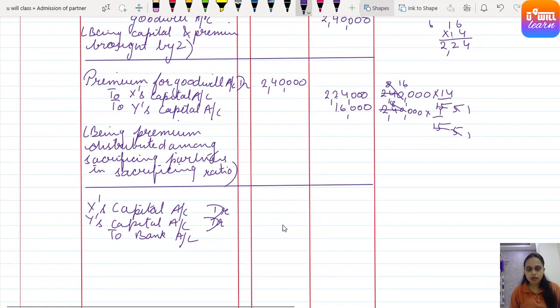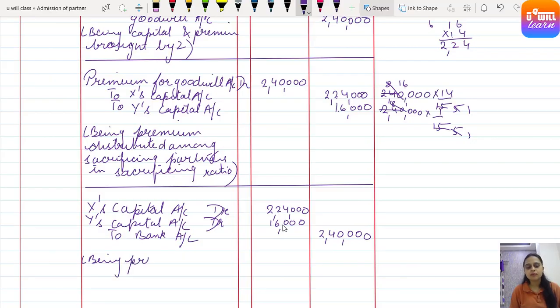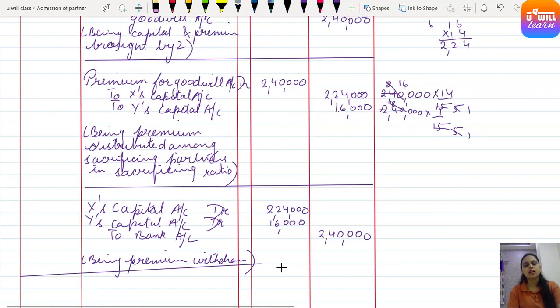So entire amount they are withdrawing. That means X had got 2,24,000. He is withdrawing complete 2,24,000. Y has got 16,000. He is withdrawing complete 16,000. That is complete 2,40,000 amount is being withdrawn. Being premium withdrawn. Clear everyone? Withdrawn by the sacrificing partners. That also you can write. So here we end all the entries related to this question.